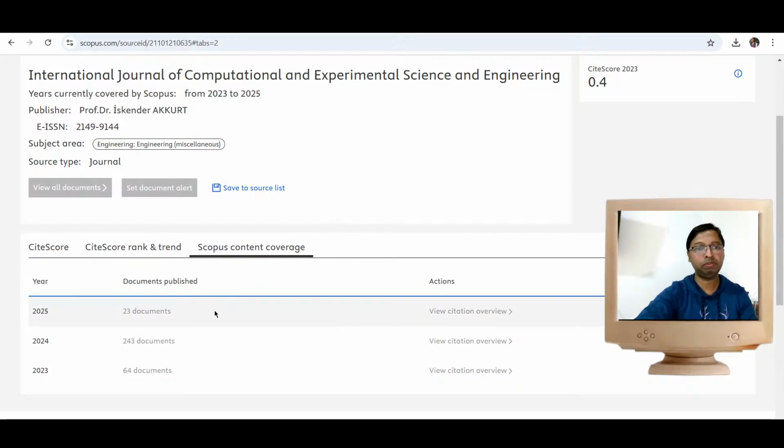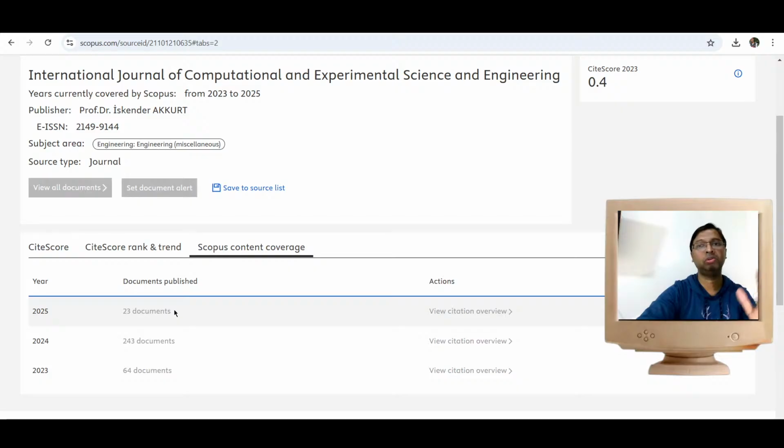In 2025 we find 23 documents being indexed. Please understand that it is not that only 23 documents got published in 2025. Actually, too many articles got published, and out of them 23 documents got indexed. So we have a feeling that maybe the first 23 documents got indexed in the Scopus database. Surprisingly, on the Dergipark website, all of the articles published got indexed, and in 2024 all of the articles published got indexed. With the new website, the second website, the first 23 documents of 2025 got indexed. So you will say maybe in the forthcoming days they will try to index the remaining articles.